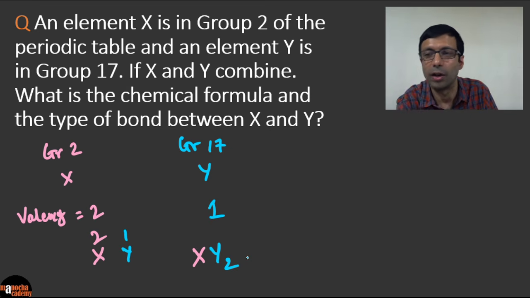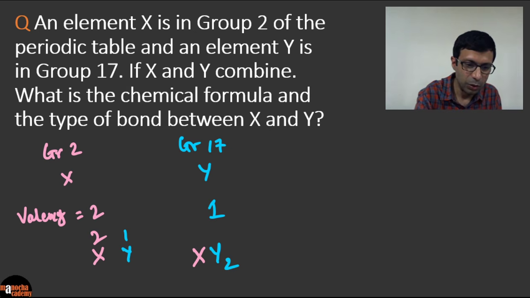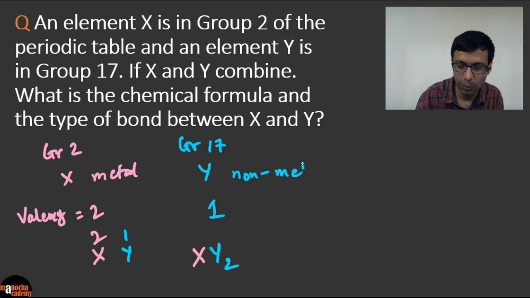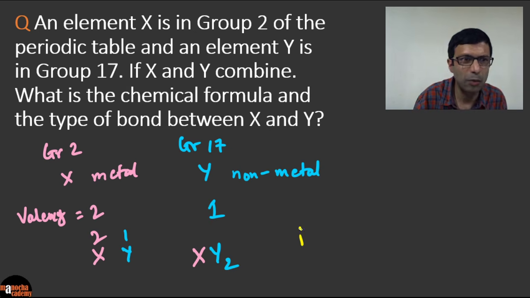And what is the type of bond? Here you need to be James Bond and tell which type of bond is formed. What is the simple rule to remember? A metal and non-metal form an ionic or electrovalent bond, and a non-metal and non-metal form a covalent bond. Here, since X is in group 2, it is a metal, and Y is a non-metal, because it is in group 17, the halogen group, while group 2 is the alkaline earth metals. So it's between a metal and non-metal, and the correct answer is that the type of bond is ionic.